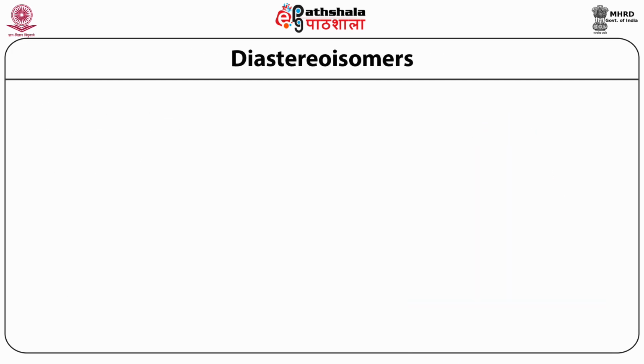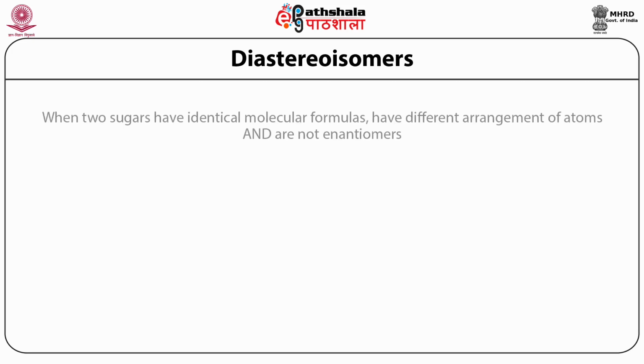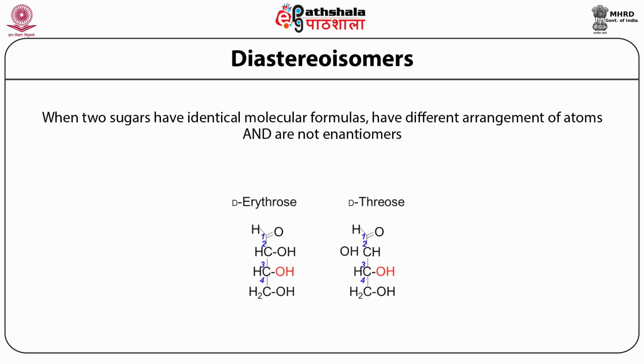So we've already seen one kind of stereoisomerism that exists in monosaccharides, which is enantiomerism. Diastereoisomerism is another kind of isomerism that is exhibited by the sugar molecules. So how do you define diastereoisomers? When two sugars have the same exact molecular formula, the same number and type of atoms, but they differ in the arrangement of their atoms in space and are not mirror images of each other, then these isomers are referred to as diastereoisomers.